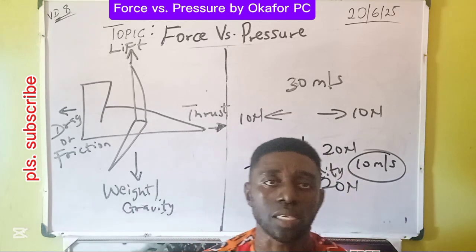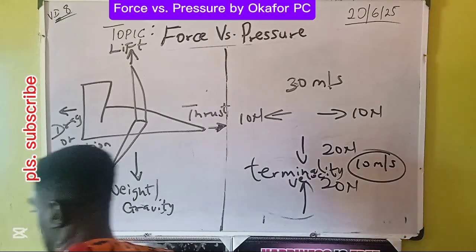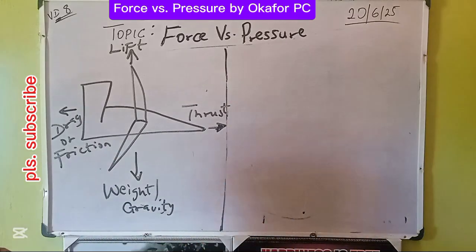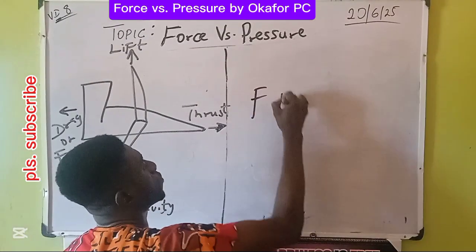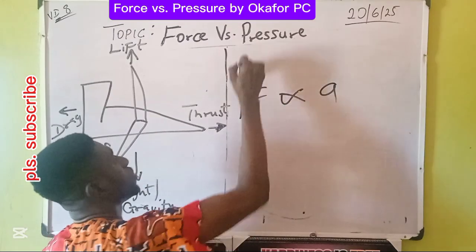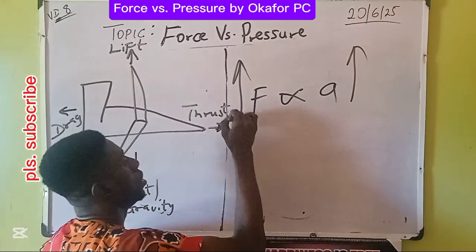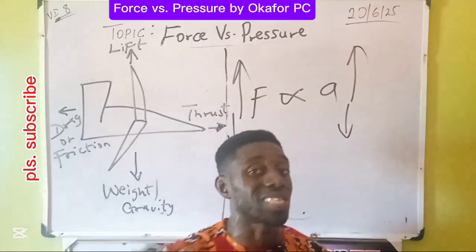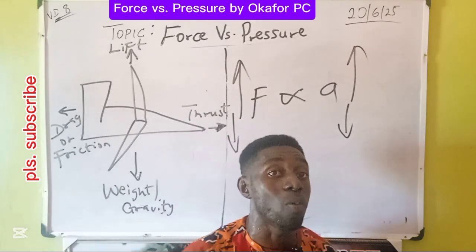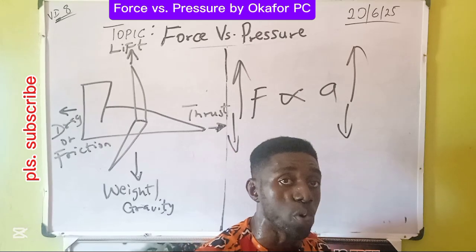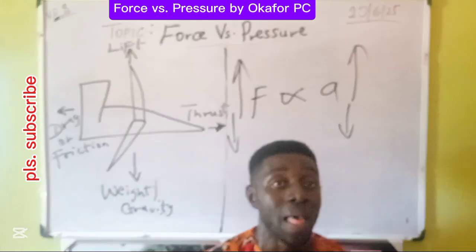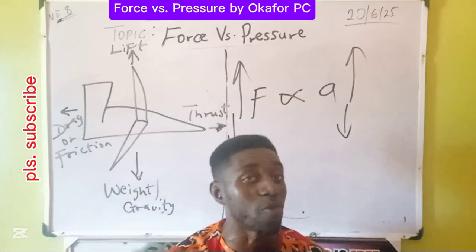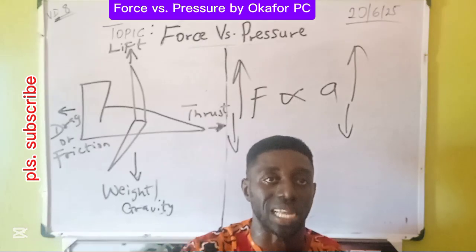Okay, let's go mathematical to see what Newton is saying. Newton is saying that the resultant force is proportional to acceleration. That the higher the resultant force, the higher the acceleration. Lower the resultant force, lower the what? Acceleration. Then ask yourself, what is the constant? When I was pushing the table, there were two variables: the force I was giving the table and the change in speed that happened in the table. But the table remained intact. The mass of the table is the same. I didn't put anything on top. I didn't take anything away from the table. Therefore, the mass of the table is the constant.